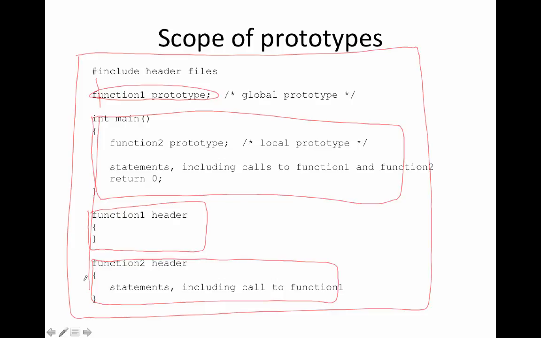So I can call function 1 from anywhere. I could call it from the main function. I could call it from function 2. I can call it from anywhere.